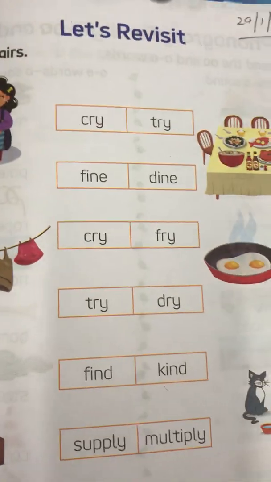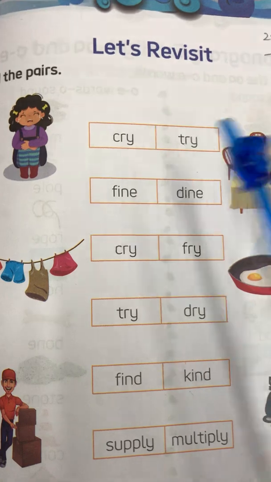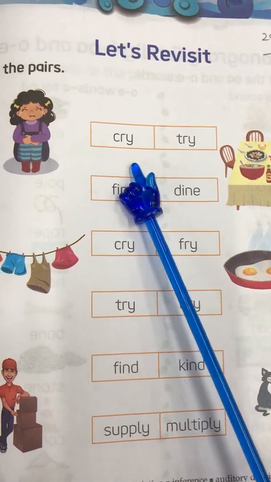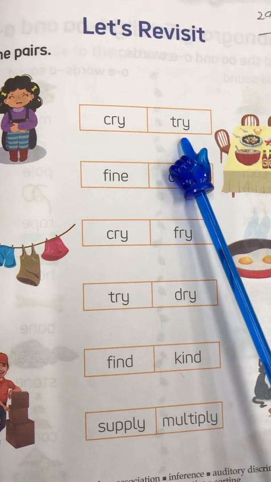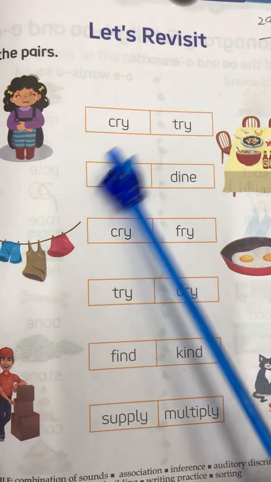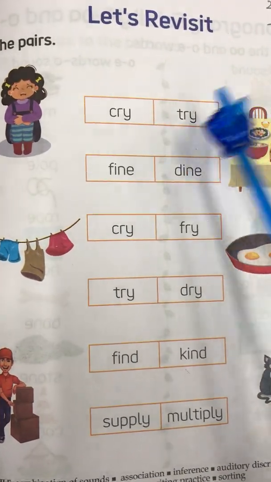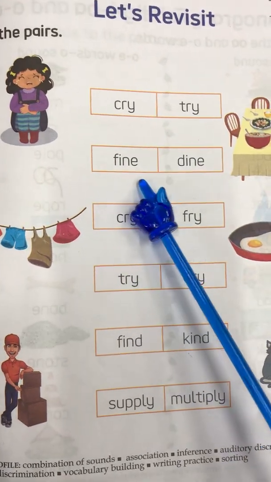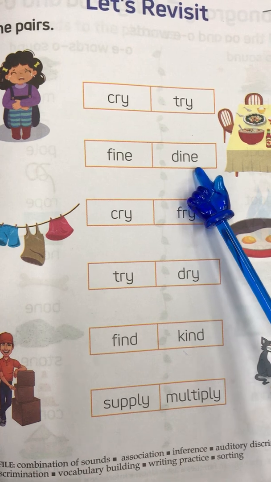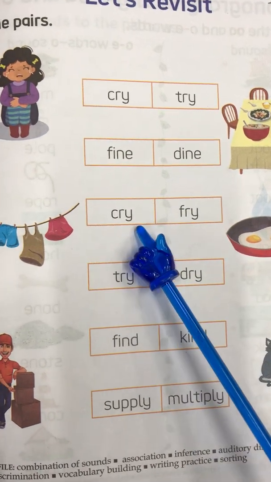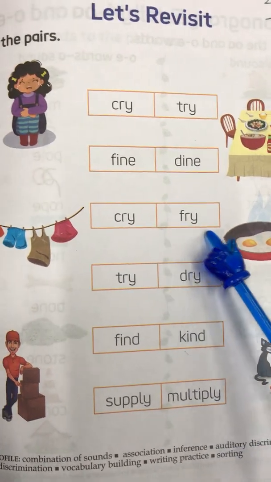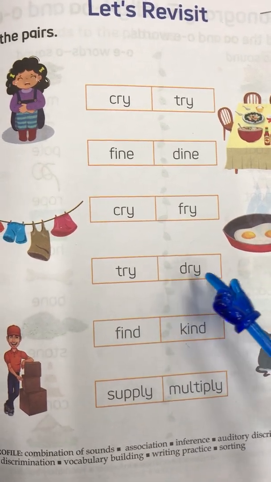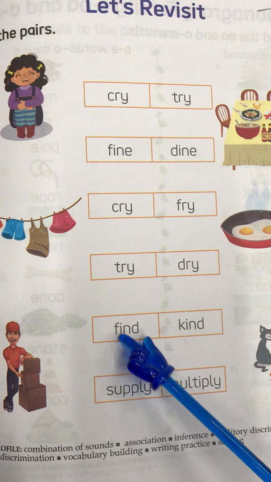Now we will read some pairs. Cry, cry. These are basically some rhyming words. Cry, try, fine, dine, cry, fry, try, dry.